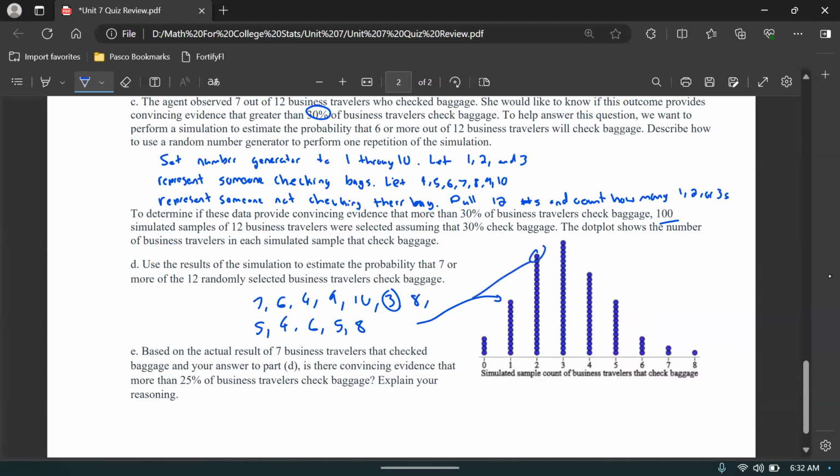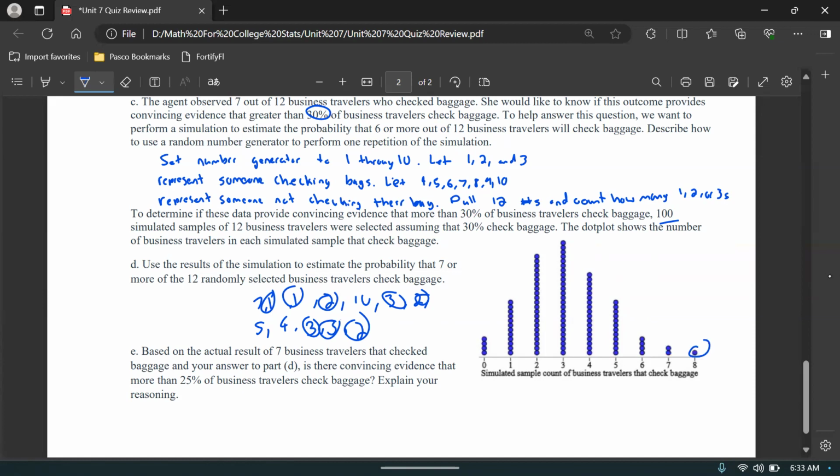One that's up here would have been something that had like 2 digits between 1, 2, and 3, et cetera, et cetera. This one down here that had 7 would have been one of these samples where 7 of the numbers were a 1, 2, or a 3. So I'm missing one, but that's kind of the idea though. I think that's 8 numbers, but anyway, you get the idea. That would have been like this sample then.